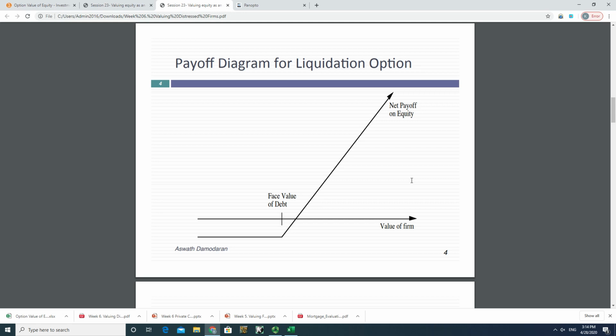However, equity value cannot go beyond 0 on the negative side. So here you see a very typical payoff of an equity that is pretty much like a payoff of a call option. And in the context of call option, this value of firm is pretty much like a stock price, and this face value of debt is pretty much like the strike price of a call option.